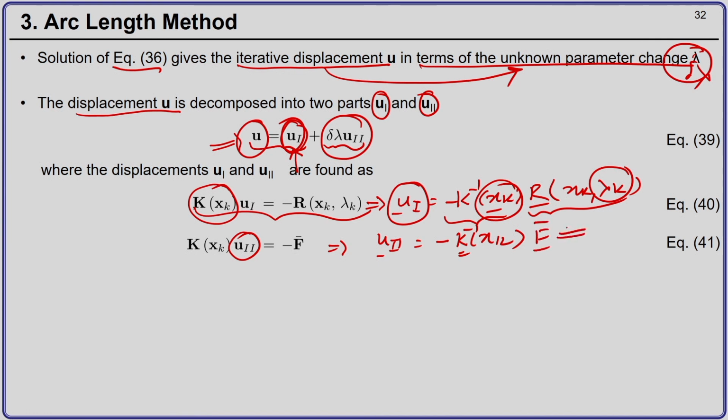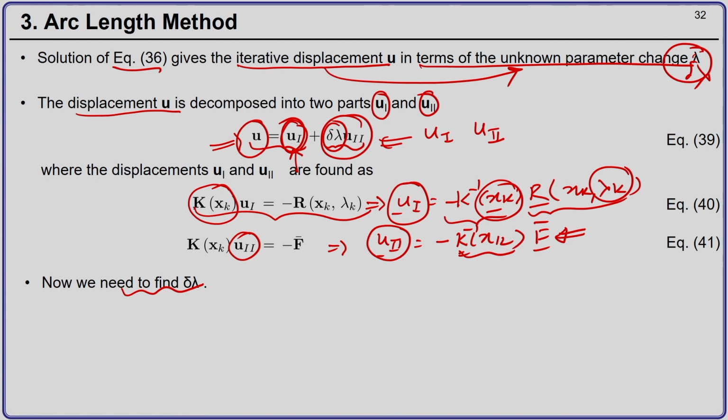So, now f bar is initialized at the start of the simulation and K is known, therefore, I can get u2. So, from equation 39 I know u1 and I also know u2. The only thing left to determine is this term delta lambda. So, how to determine this term delta lambda, that is what we are going to see next.